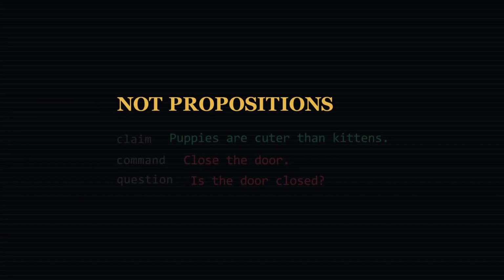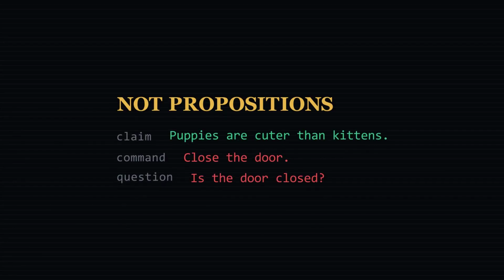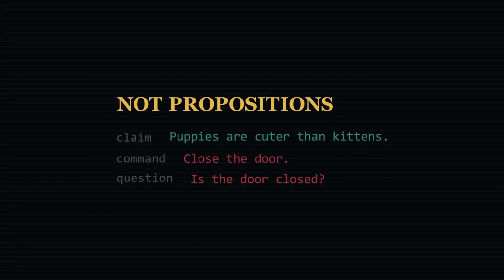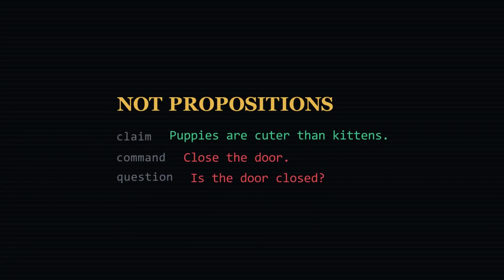Hold on, puppies are cuter than kittens. Who decides? Nobody has to. The claim only needs to be the kind of thing that is true or false. Whether we can settle it is a separate question. A proposition you cannot currently check is still a proposition. A sentence that has no truth value at all is something else entirely.